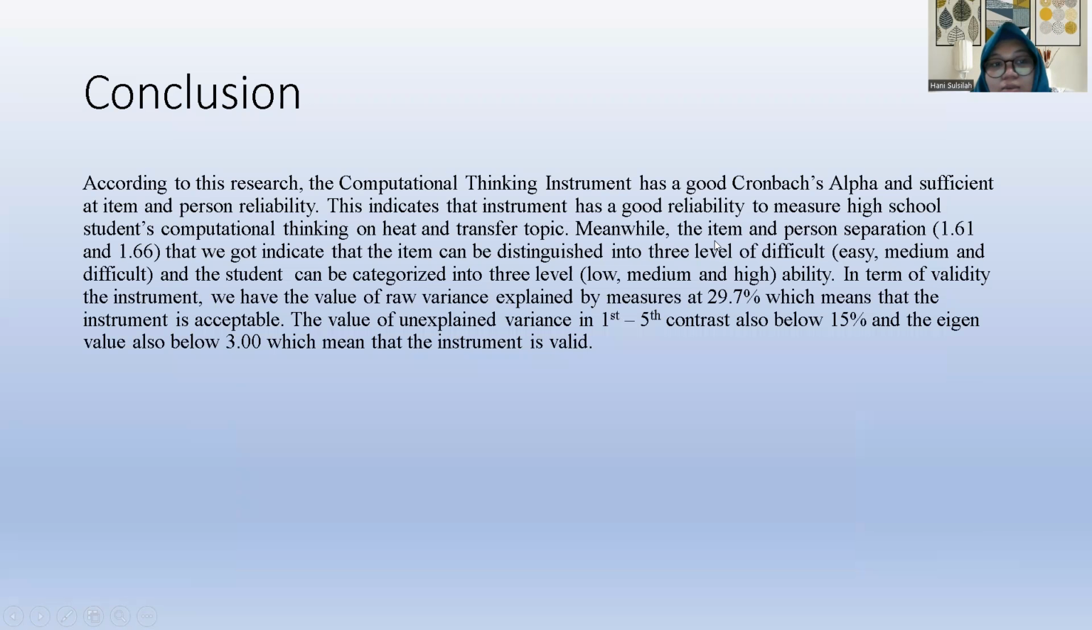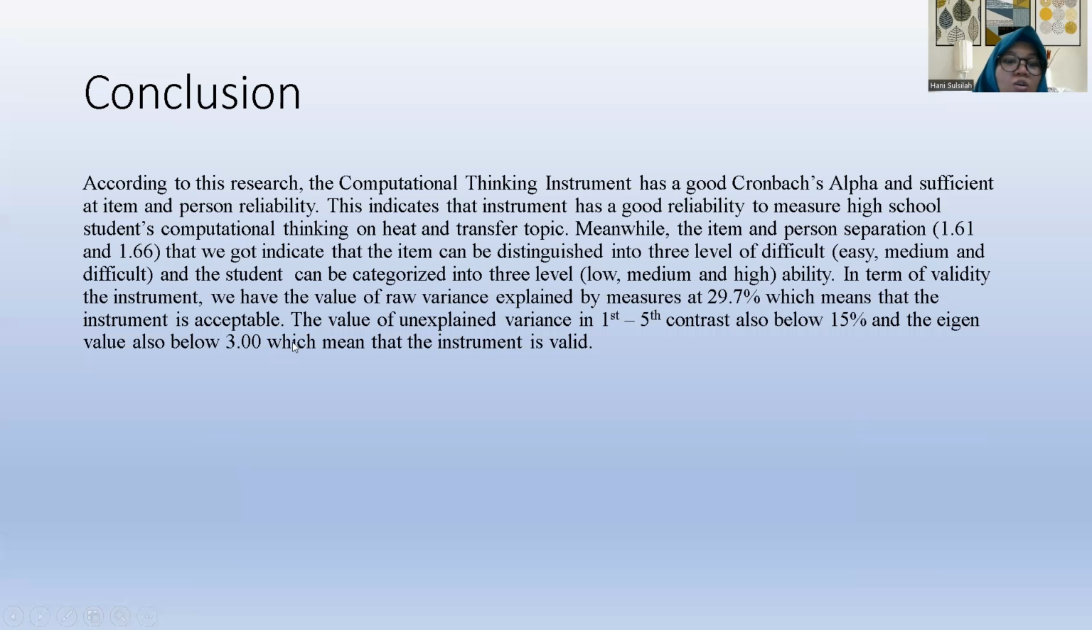In conclusion, the computational thinking instrument has good and sufficient item and person reliability. This indicates the instrument has good reliability to measure high school students' computational thinking on the heat transfer topic. Meanwhile, the item and person separation of 1.61 and 1.66 that we got indicates that the items can be distinguished into 3 levels of difficulty: easy, medium, and difficult. And the students can be categorized into 3 levels: low, medium, and high ability.